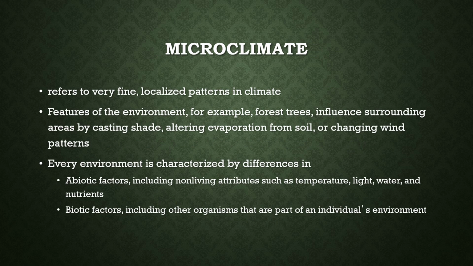We talked about climate a little bit earlier. Now we're talking about microclimates, which refers to fine, localized patterns in smaller environments. This can be featured in a rainforest or forest in general. These are climates cast by environmental factors, like the trees providing shade, evaporation from the soil, and the changing of wind patterns. Trees are going to cover more land, so not enough sun is going to get to the plants under the trees. In grasslands, there's going to be more evaporation from the soil. Those are microclimates being introduced here.